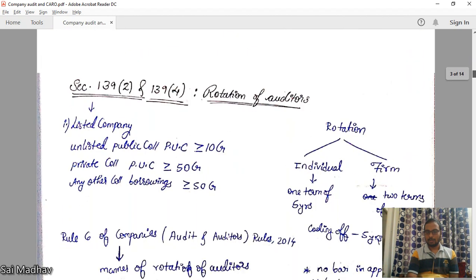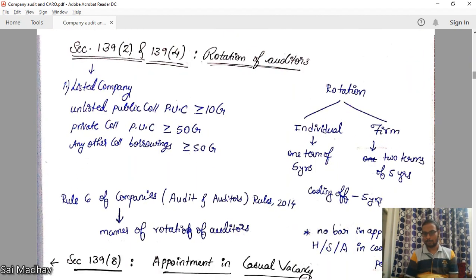Now, rotation of auditors. This is very important. See, we know as per SA 200, auditor should be independent. But if the auditor is same every year for the client, so he will develop some rapport with the client. Okay, there is a huge chance for the independence getting affected. So in the Companies Act 2013, rotation has been introduced. What is rotation?